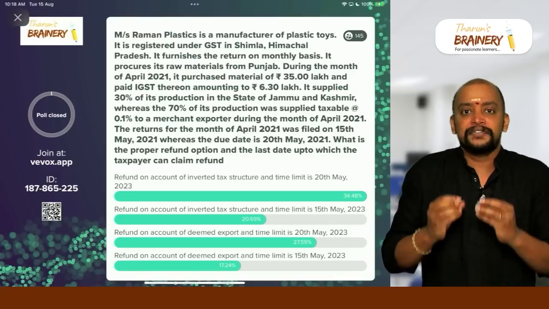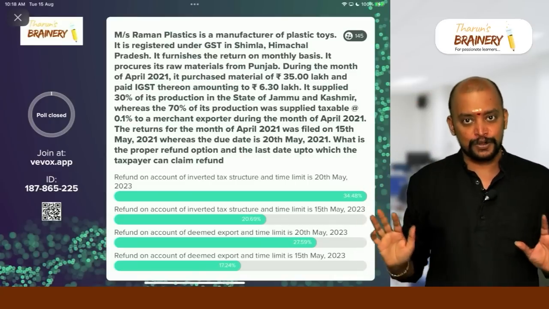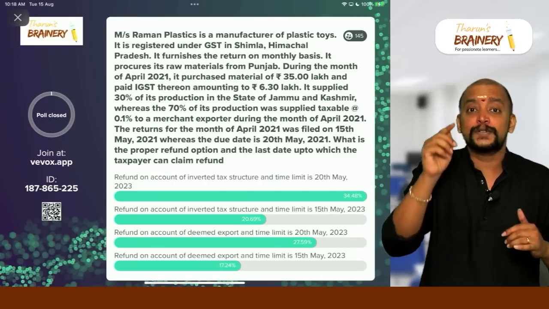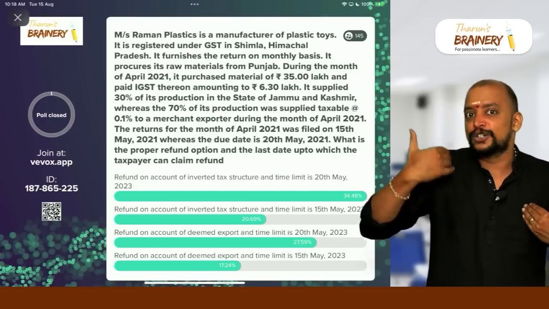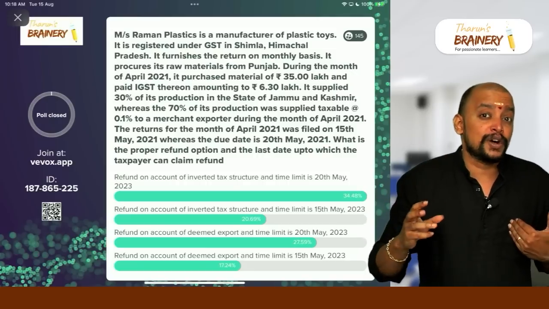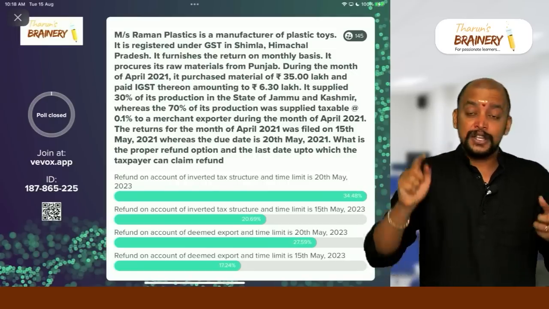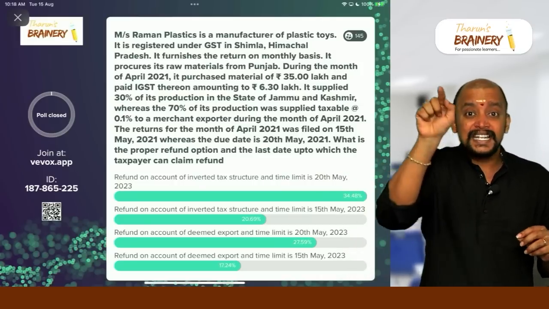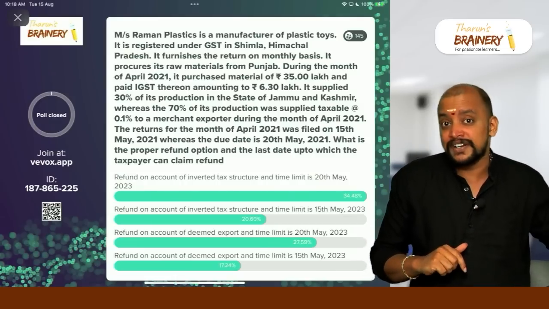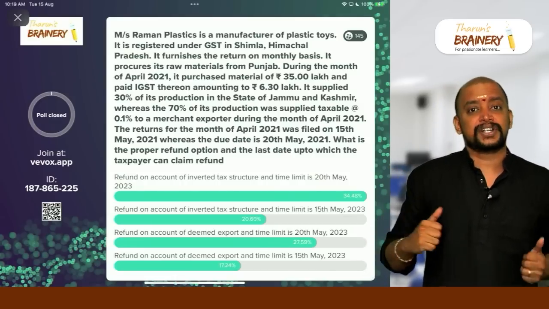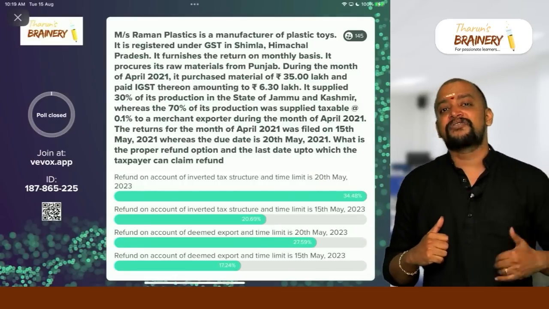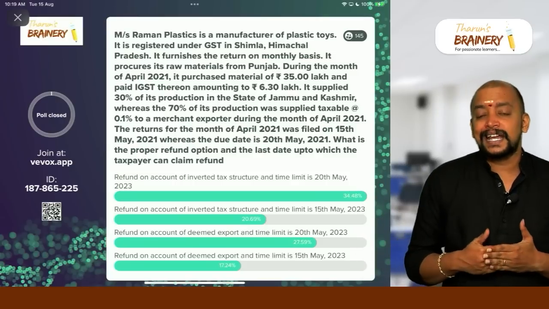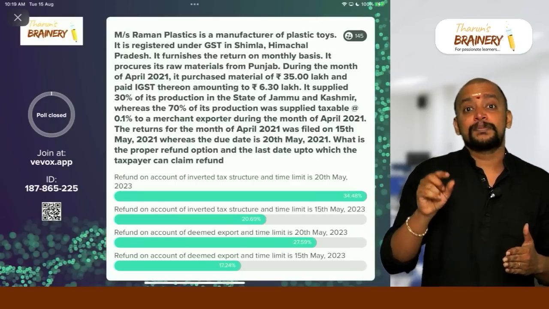So what they are telling is, whenever you are making supply to a merchant exporter, you treat it like chargeable to GST at as low as 0.1%. So I am making a sale to a merchant exporter. So it will be chargeable at what GST? 0.1%. Now in that case, as my rate of GST on outward supply is less than the rate of GST on inward supply, it is like an inverted tax structure for me, and I will be getting the refund. And in case of inverted tax structure, what will be taken as the time limit for making